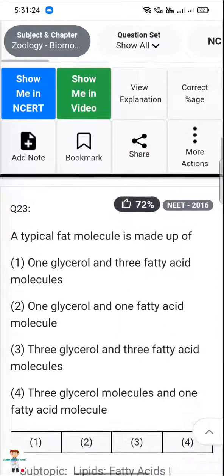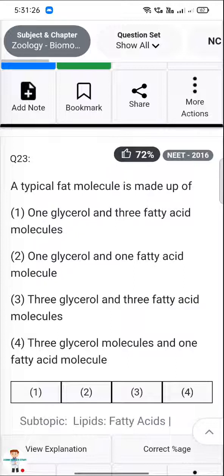Next, a typical fat molecule is made up of one glycerol and three fatty acid molecules, one glycerol and one fatty acid molecule, three glycerol and three fatty acid molecules, or three glycerol molecules and one fatty acid molecule. Answer is one glycerol and three fatty acid.